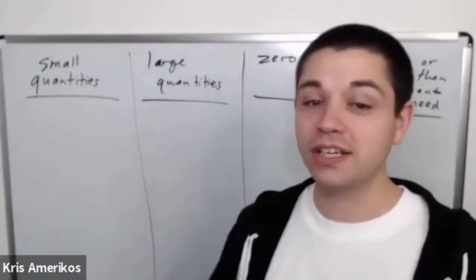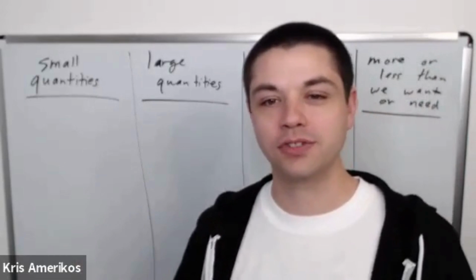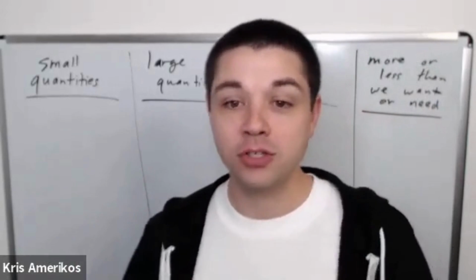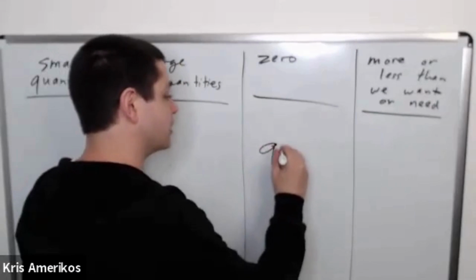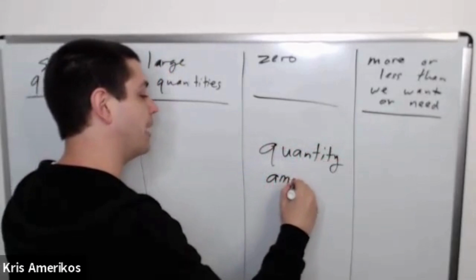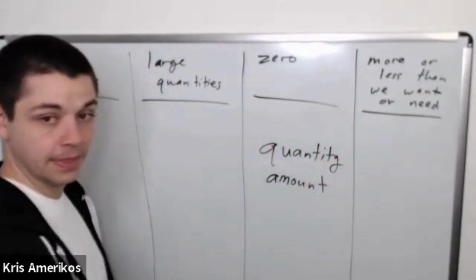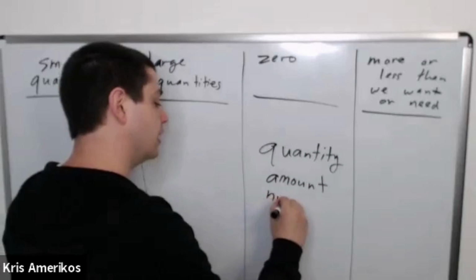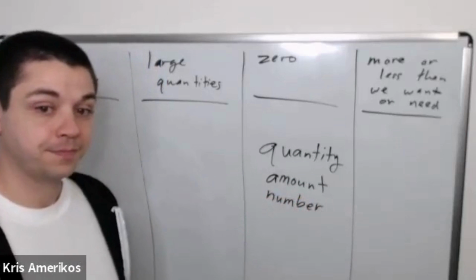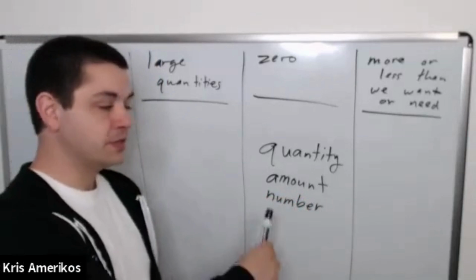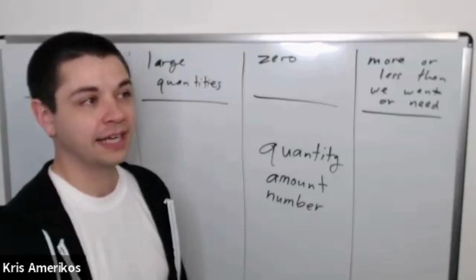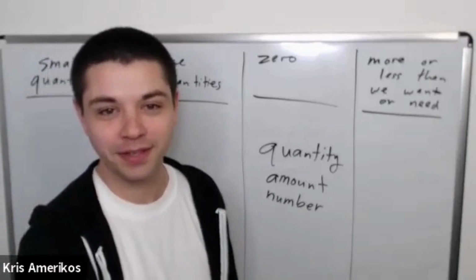Today we're talking about quantifiers. We talked about the word quantity. Quantity tells us how much of something. So another word that we can use, we can say the word quantity, or we can say the word amount, or we could say the word number. These are the three words that we usually use to talk about how much we have of something.